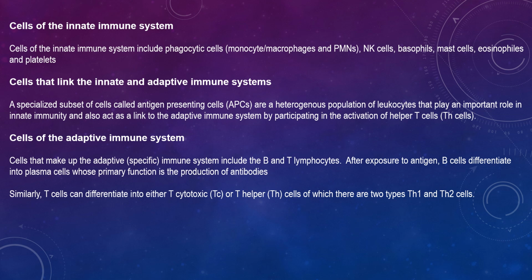Now looking at cells that link the adaptive and innate immune systems, a specialized subset of cells called antigen presenting cells are a heterogeneous population of leukocytes that play an important role in innate immunity and also act as a link to the adaptive immune system by participating in the activation of helper T cells. These cells include dendritic cells and macrophages.